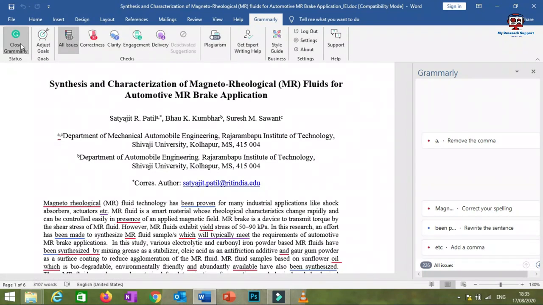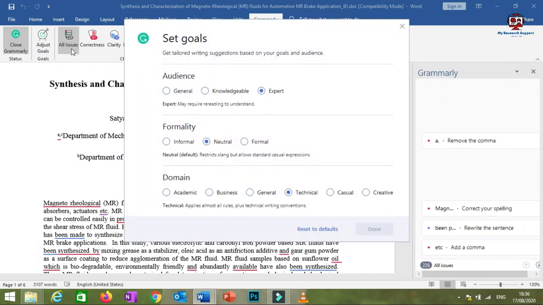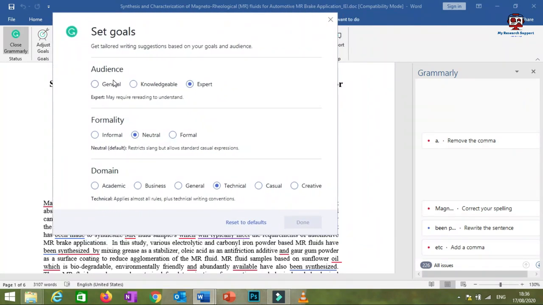If you want to close Grammarly, you can just click on this tab. So adjust goals, this is again a most important tab. You have to just click on this tab, adjust goals. As soon as you click on this, you will be getting this window. You will be having different options: general audience, knowledgeable, expert. I'll recommend you to go with this expert. By default, when the software is installed and activated, you will find the knowledgeable option. And second, formality, whether you are writing informal English, neutral or formal.